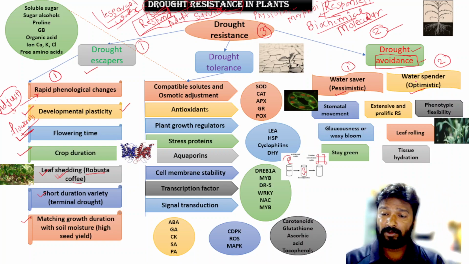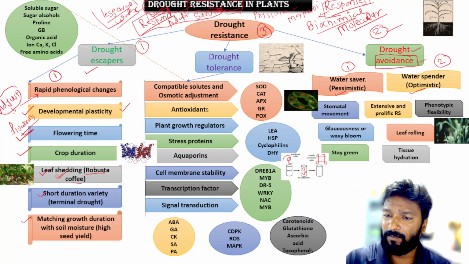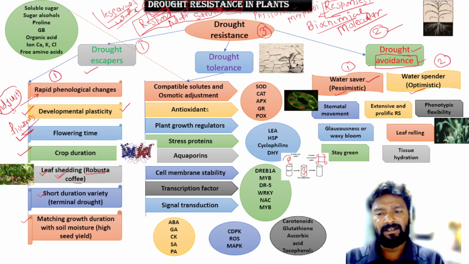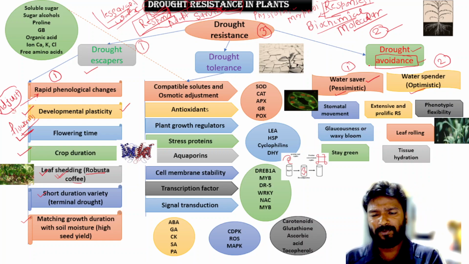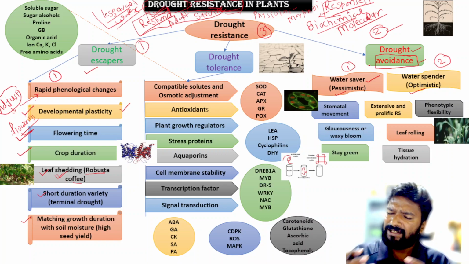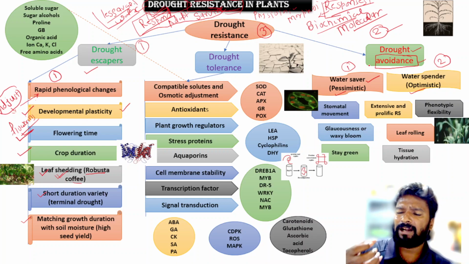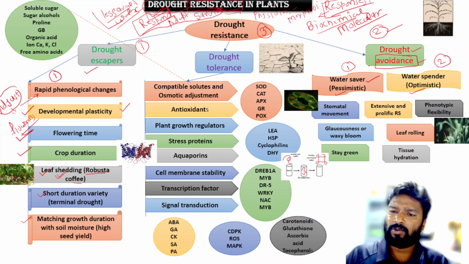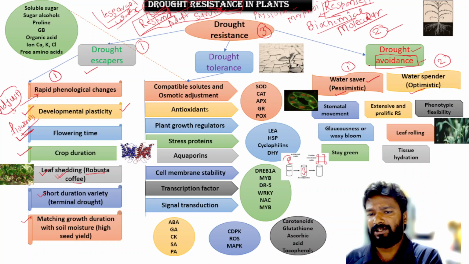Okay, as the name shows, water savers are plants that have certain physiological or biochemical mechanisms by which they can save the water. The second type is water spenders, the group of plants which collect more water in their tissue so they can utilize it under the drought stress.